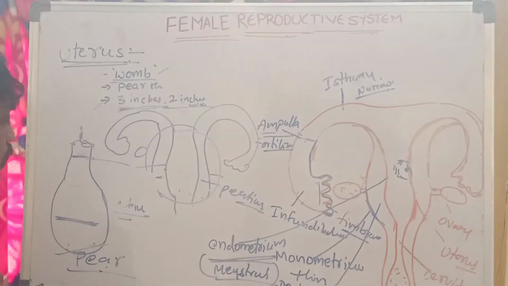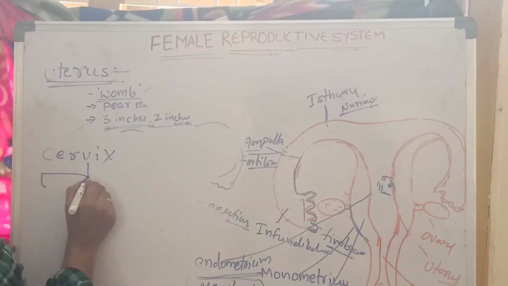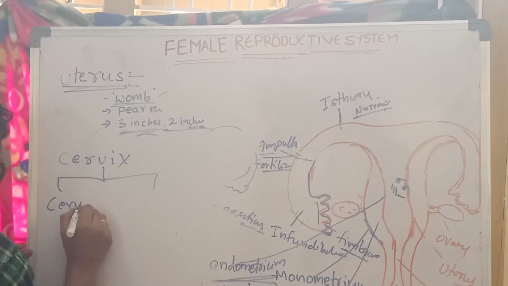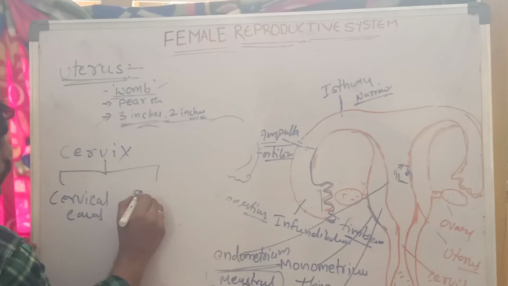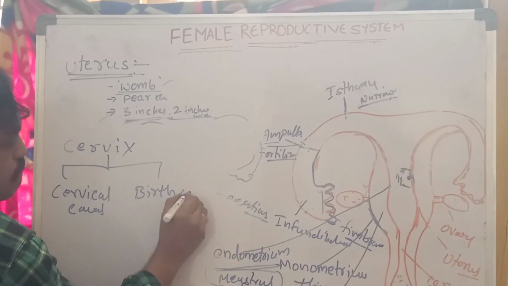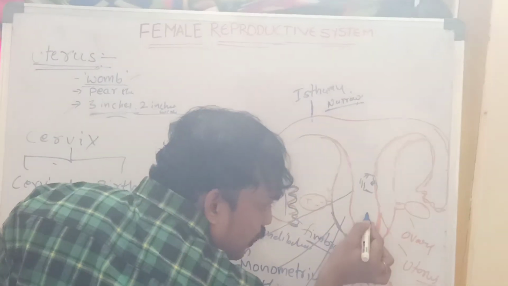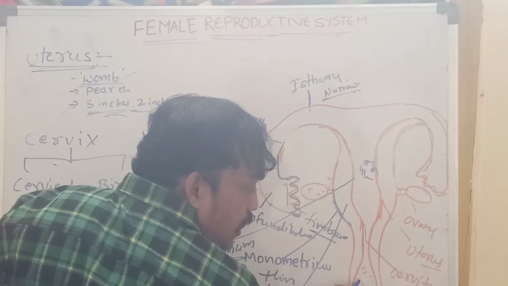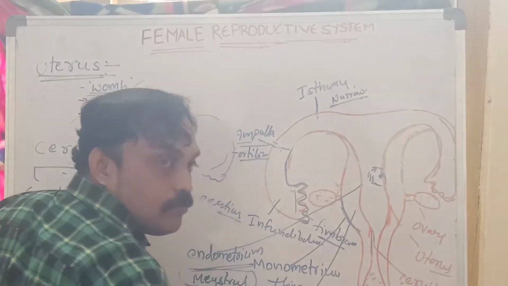After the uterus, the next part we can call the cervix. It has the cervical canal and birth canal. This narrower part, where the uterus opens into the cervix. The cervix connects the vagina with the uterus.